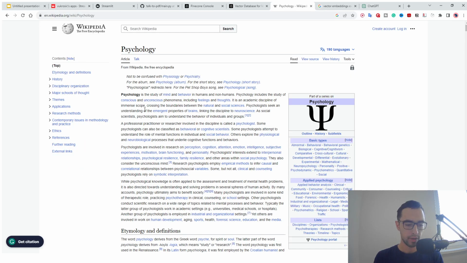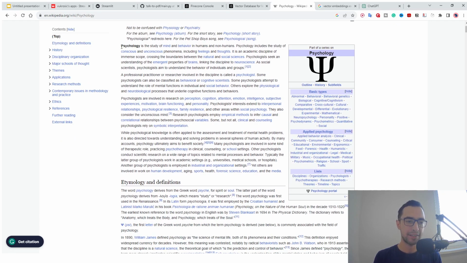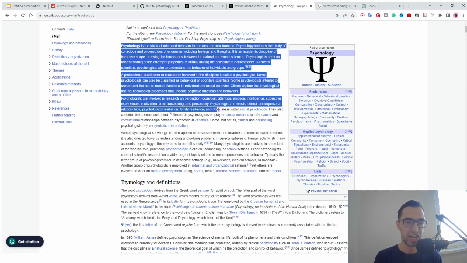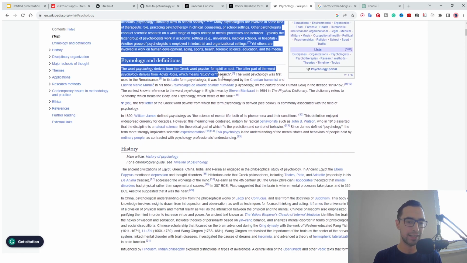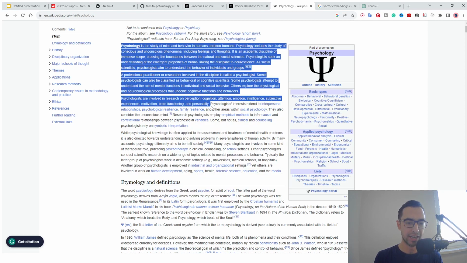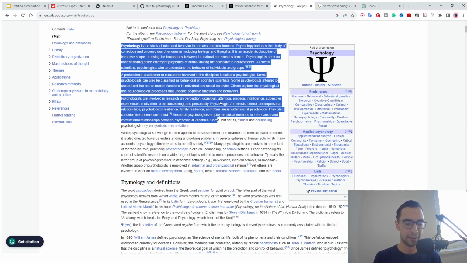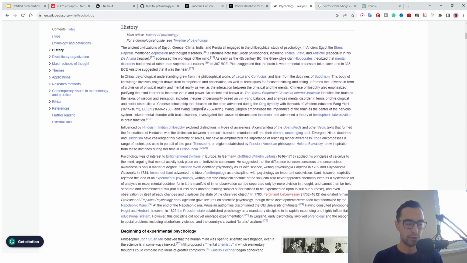So the way we will do this is, let's say we have this psychology Wikipedia page. First, I'm going to divide this page into chunks, in parts of 1,000 characters each. It doesn't matter if we cut in the middle of a word. Then we are going to encode all of those chunks. So this 1,000 character chunk is going to get encoded into a single vector, and we're going to put all of those vectors, all of those chunks, into the database.